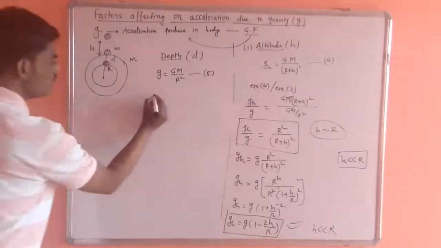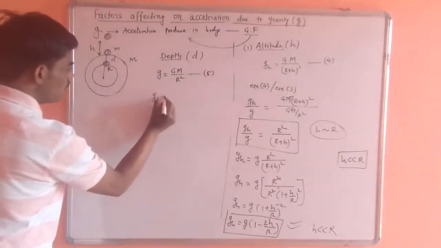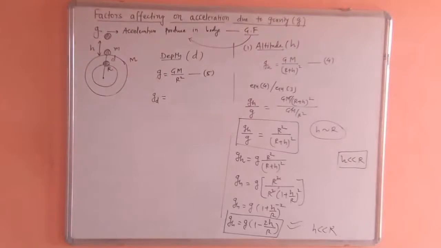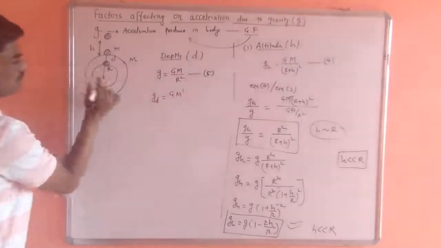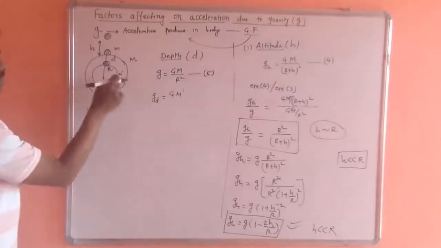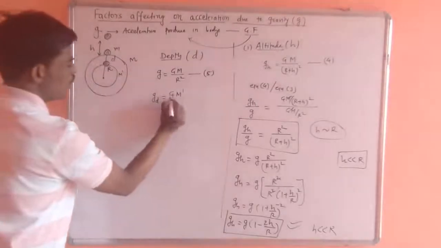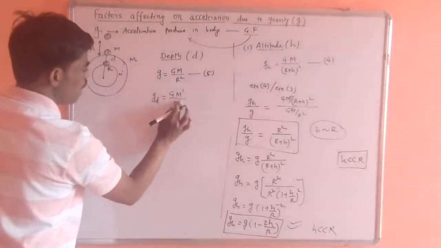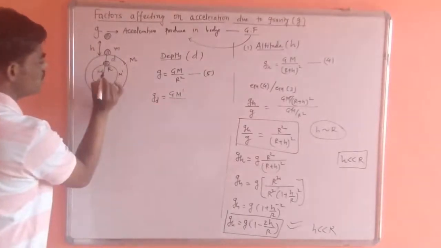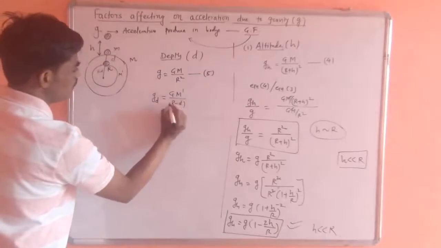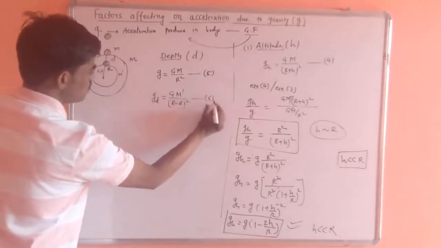So g_d, gravity at depth d, is G M dash, this is M dash, the inner mass, upon (r minus d) square. Now this radius becomes r minus d. This is equation 6.